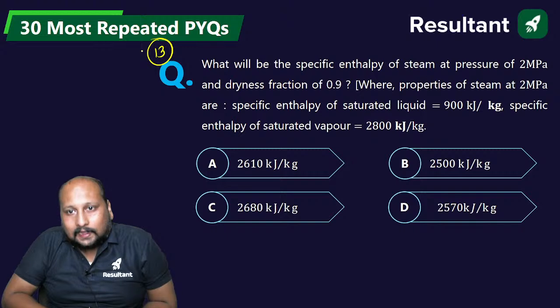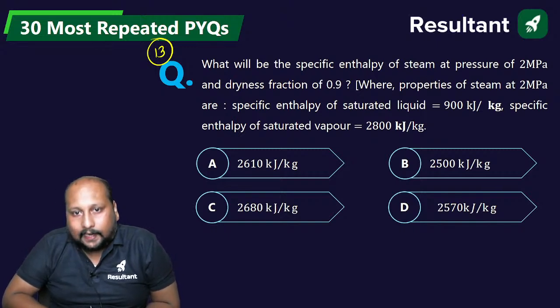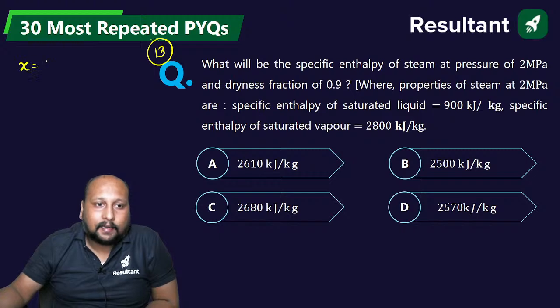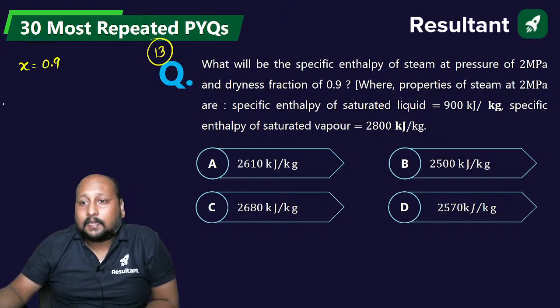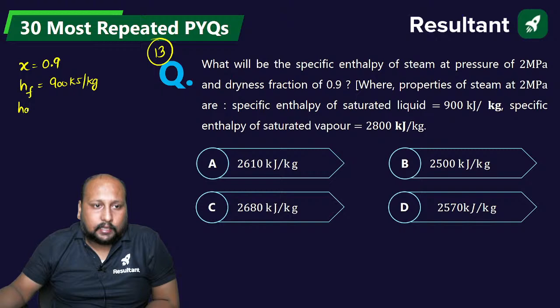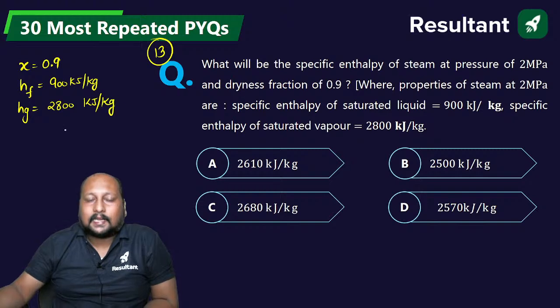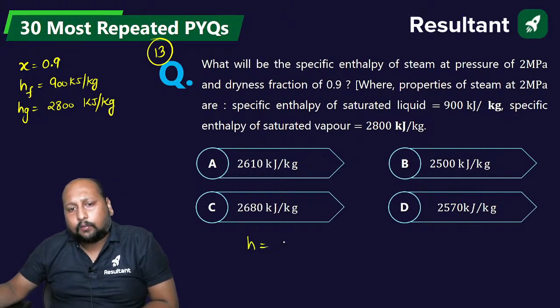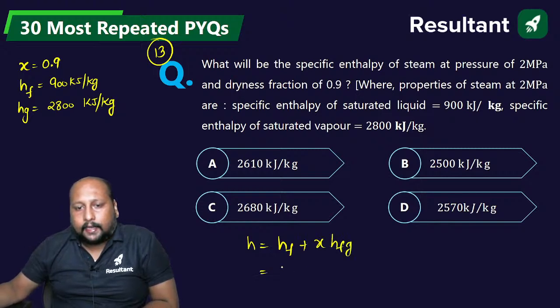What will be the specific enthalpy of a steam at a pressure of 2 megapascal and dryness fraction of 0.9? So X is given as 0.9, where the properties of the steam at 2 megapascal are saturated liquid, that is hf is equal to 900 kilojoule per kg, and saturated vapor है ना, तो hg is given as 2800 kilojoule per kg. So they are asking about h value. बहुत easy है. h is equal to hf plus x hfg, right? और hf plus x (hg minus hf), right?